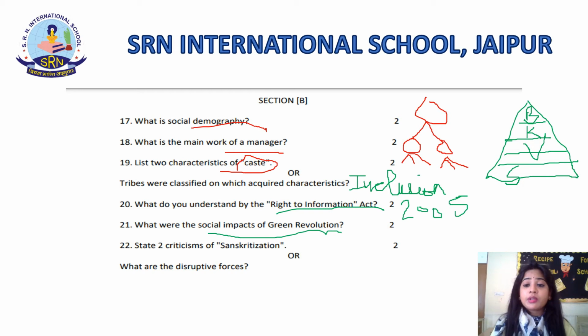Very carefully you have to read the question, students. In this, you only have to mention the social impacts of Green Revolution. Now, social impacts of Green Revolution were profit to specific areas and regions. There were a huge profit for the farmers. Now, self-reliance in production of food grains. Farmers started becoming self-reliant when it came to production of food grains.